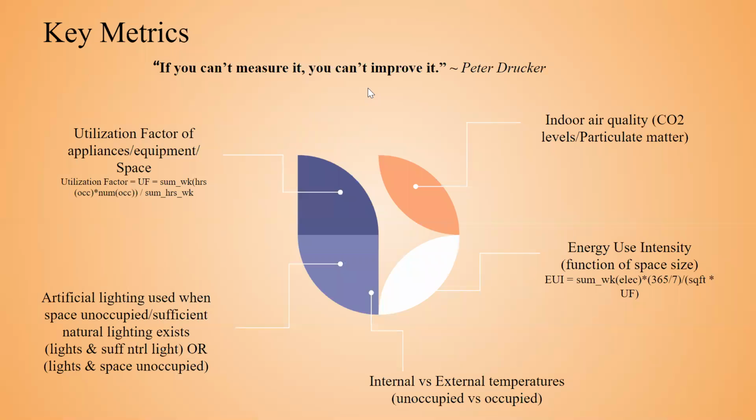And so to do this, we also have to define key metrics. That is, how exactly do we measure these energy wasting behaviors, right? So we could either measure the indoor air quality, that is particulate matter or CO2 levels, to figure out how many people are in a certain space.